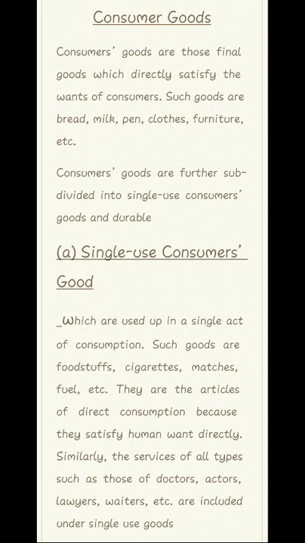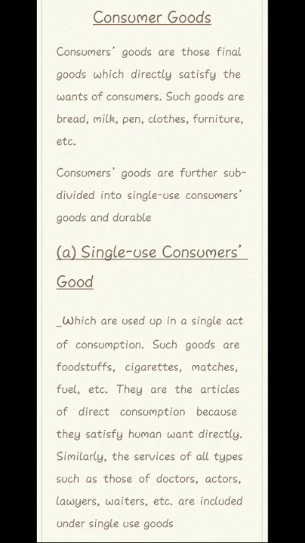Consumer goods are divided mainly into two parts: single use consumer goods and durable use consumer goods. The first one, single use consumer goods, are goods we consume only once. If we use them once, the goods are finished. Food items we use only one time. Next time we can't use that one because the good is already finished.